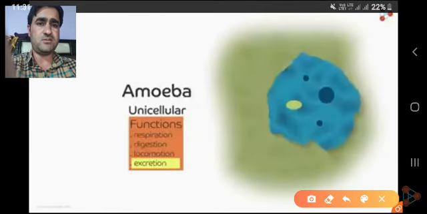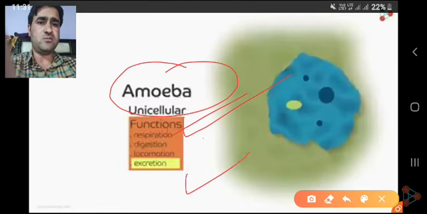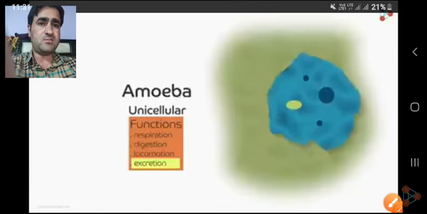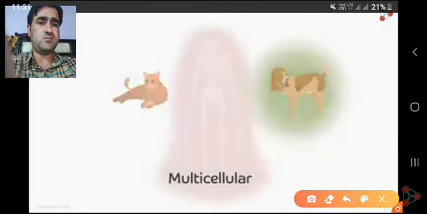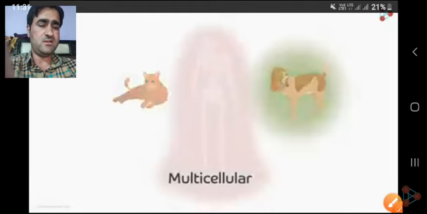In a single celled organism like amoeba, the important functions of life like respiration, excretion, locomotion, digestion, all these functions are carried out by only a single cell, and we call these organisms unicellular organisms. Amoeba is one of the examples of unicellular organisms. In case of multicellular organisms, we have a large number of cells which carry out different important functions of life.